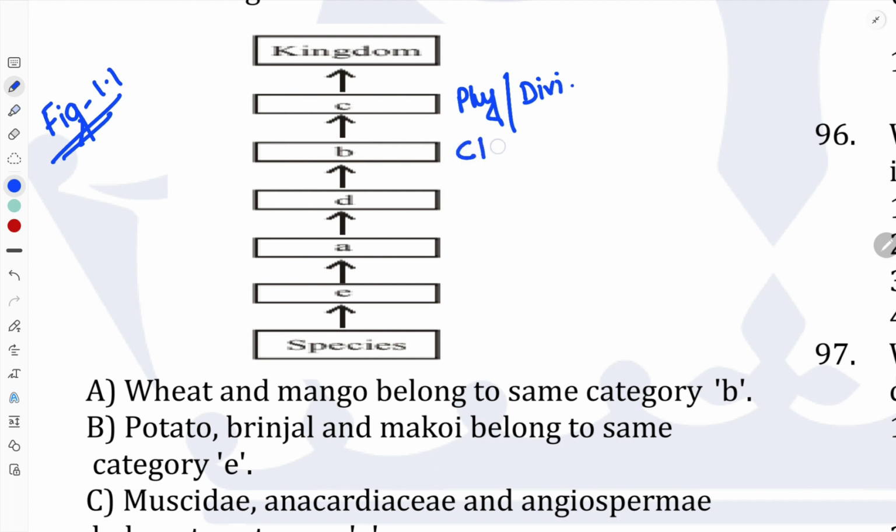Next, after the phylum there will be a class, then order, next family, next genus, next it's a species.